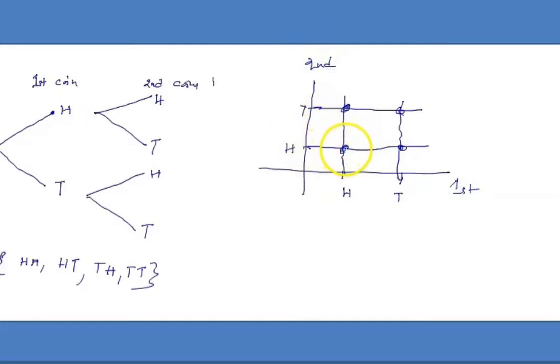So we can write head head, head tail, tail head, tail tail. These are the 4 events. How many possible outcomes are there? 1, 2, 3, 4, at the points of intersection of the lines. The set of events is denoted by E. The possible outcomes are these.